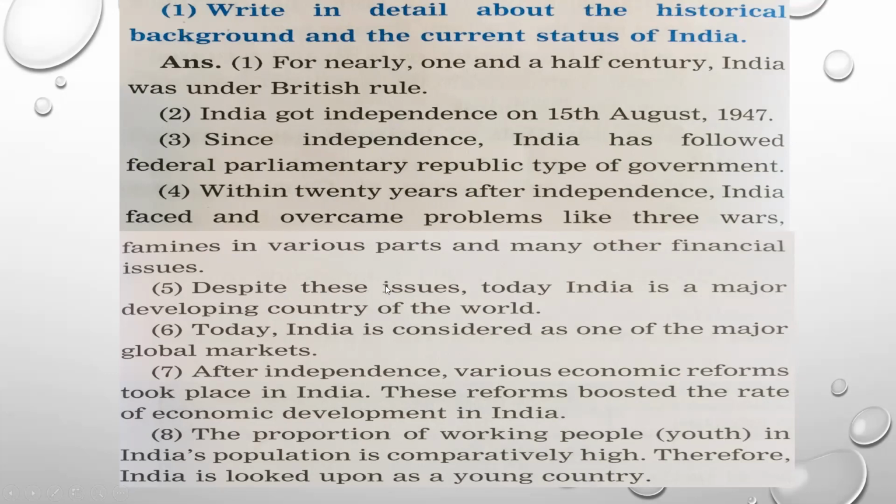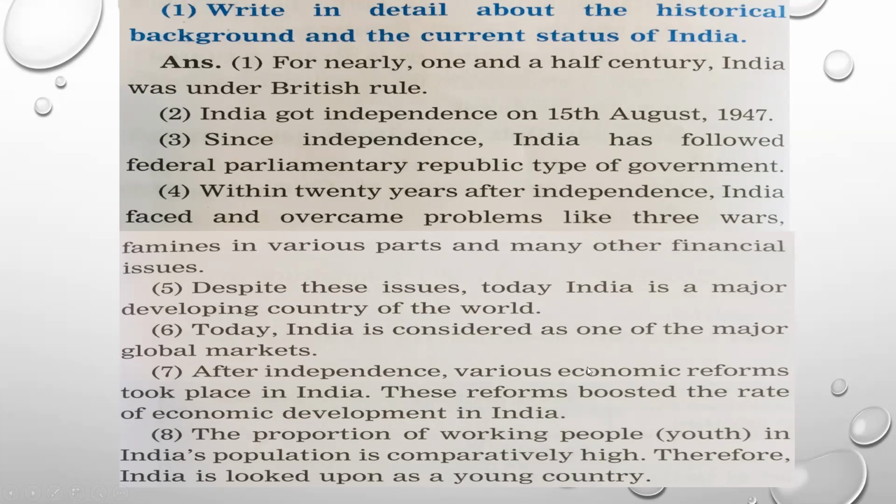After that, India started making development, and now let us see the current status of India in the world. It is considered one of the major developing countries, and that's why today the main intention of our government is development, that is Vikas. India is considered one of the major global markets where other countries, for example China, are interested to introduce their products and sell.